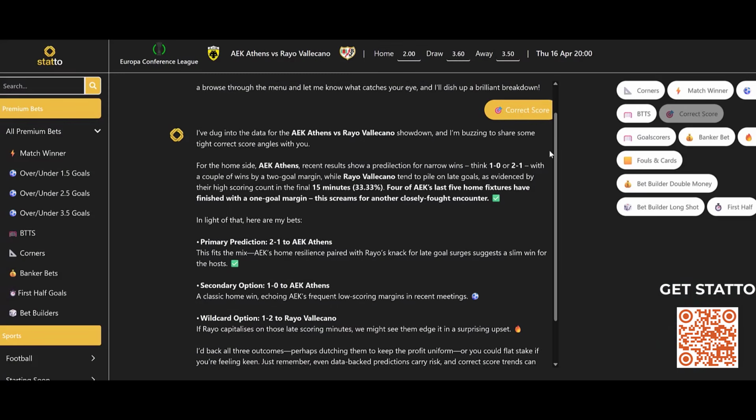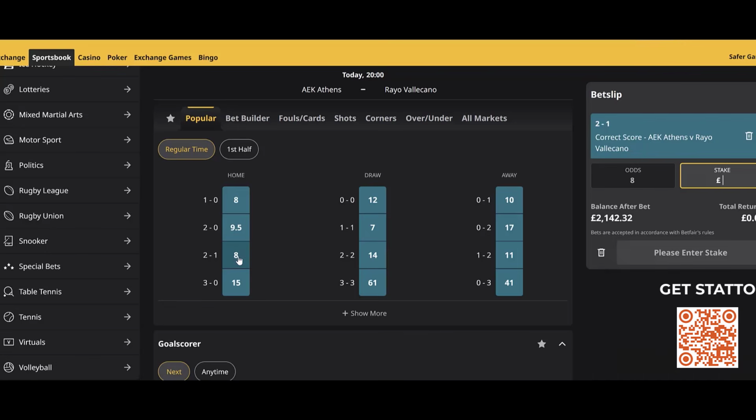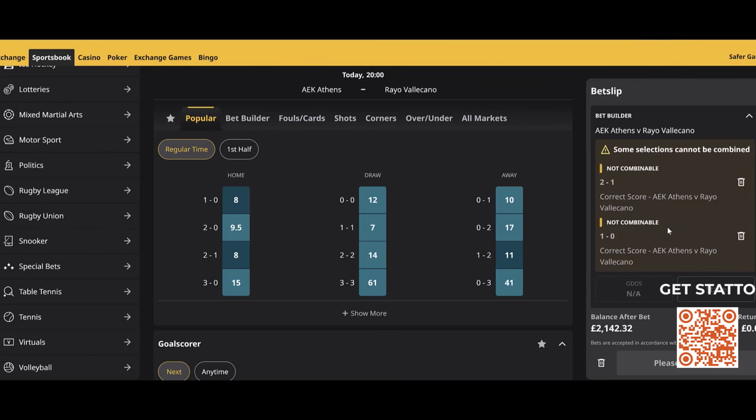So I was just inside the Statto app for this one. It kind of caught my eye a little bit. It's a UK Athens game in the Europa Conference League. Anchor score 2-1 to the home team, then a 1-0 as a secondary, and then a 1-2 to the away team. So I do like these ones. I like to bet on the 2-1 and also the 1-2. So let's go and place these bets, and we'll see how this one goes. So here we are. Anchor score 1-0 and then the 1-2.